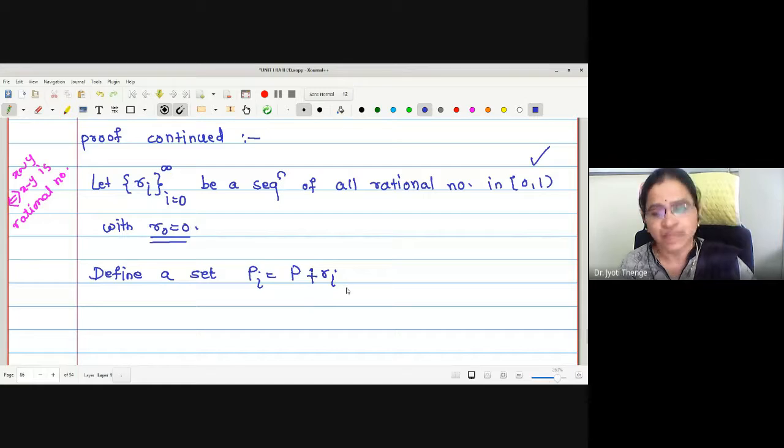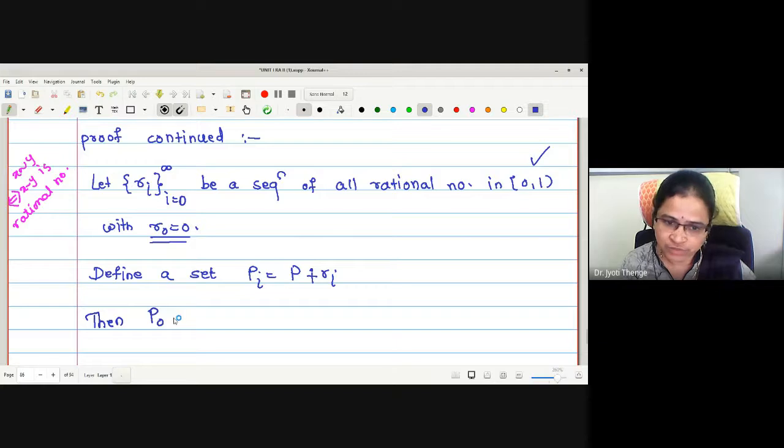If we take i equal to 0, this number will be R0, which is 0. Therefore, for i equals 0, is the set we get the same set P? Yes, ma'am. P0 will be P sum modulo 1 with R0. But this R0 itself is 0, therefore this gives us P itself.